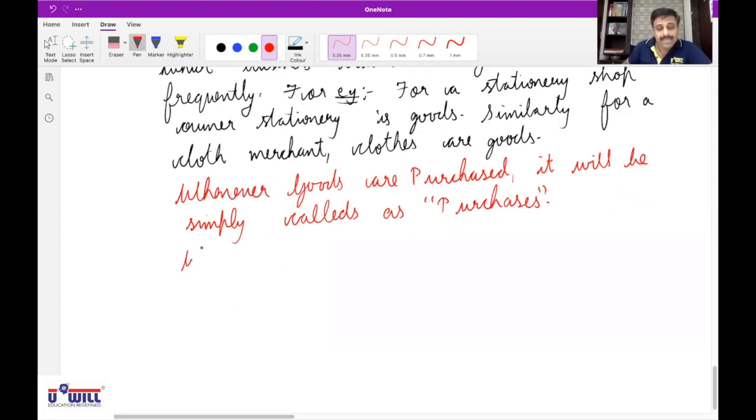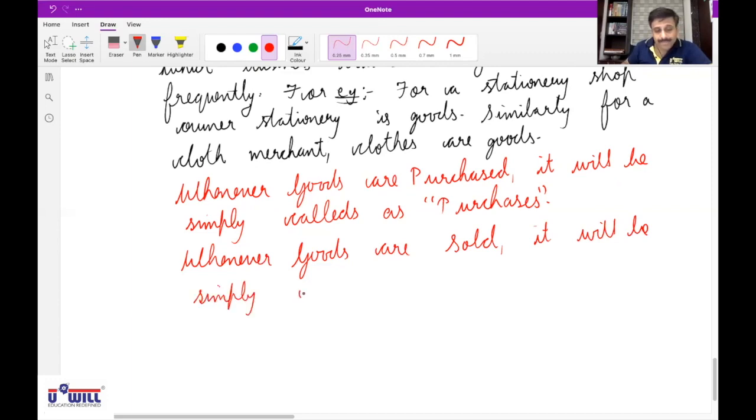Yes, sir. Same way, whenever goods are sold, it will be simply called as what? Sales. It will be simply called as sales. Is every one of you clear up till here?